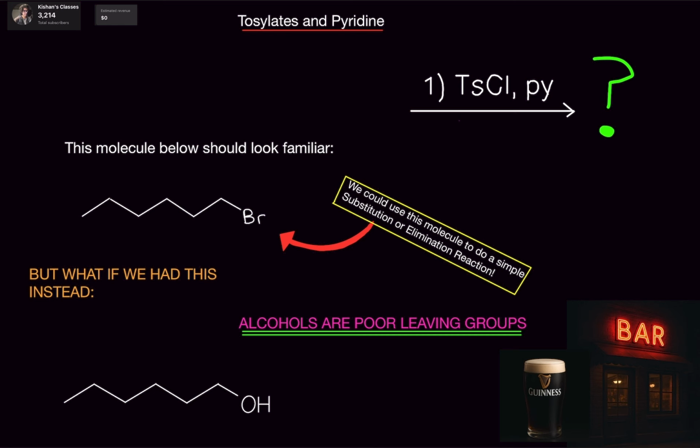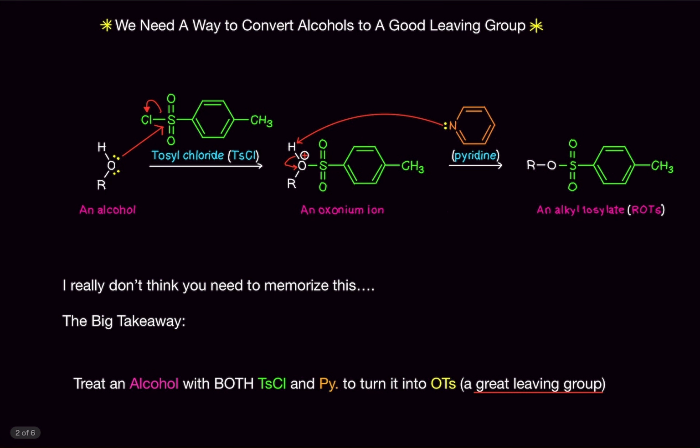Anyways, alcohols are poor leaving groups. So we need to convert it into something that can be a good leaving group, and that's exactly what we're going to do. We need a way to convert alcohols to a good leaving group, and then we can do a substitution or elimination reaction. So we're still doing substitution and elimination reactions, but now with alcohols.